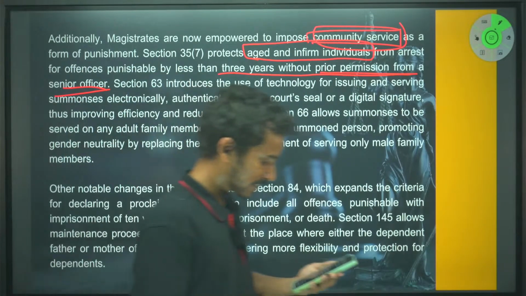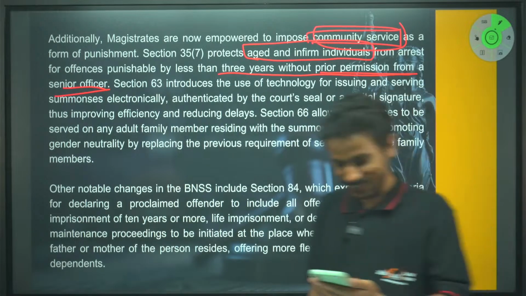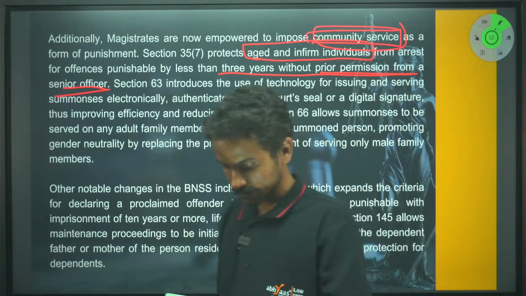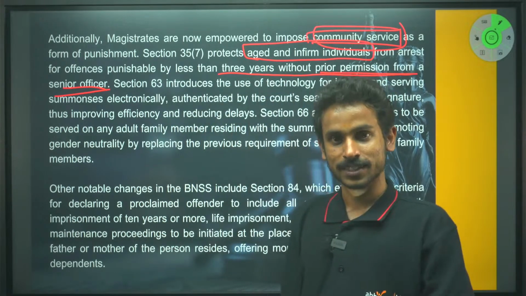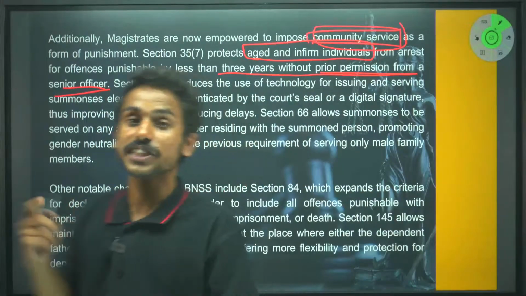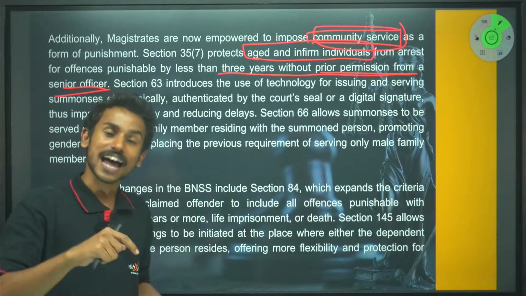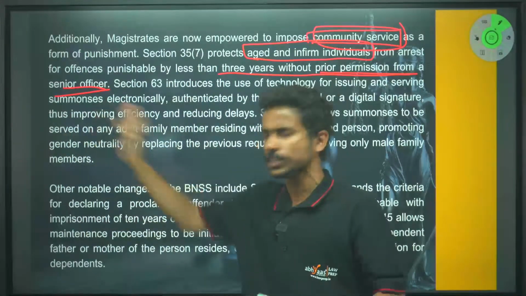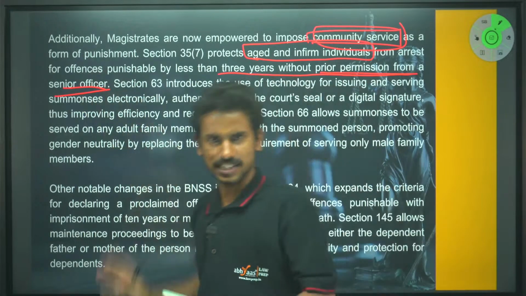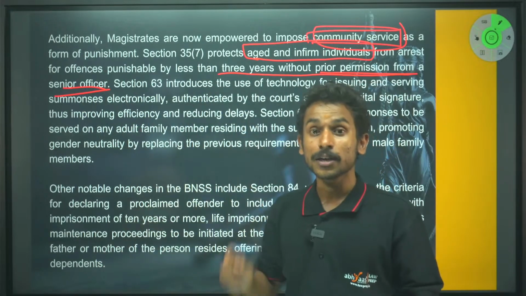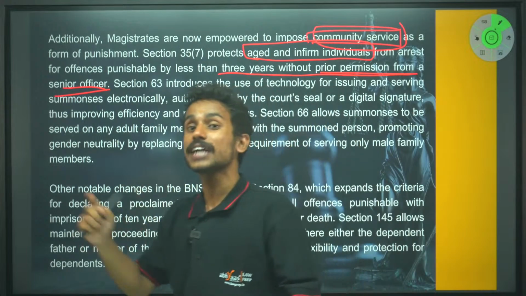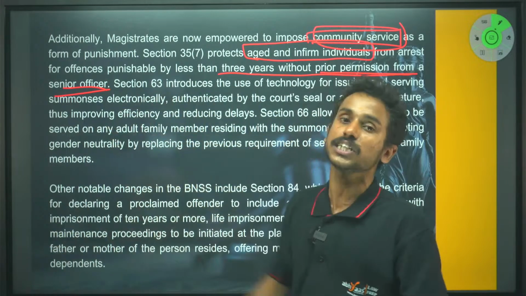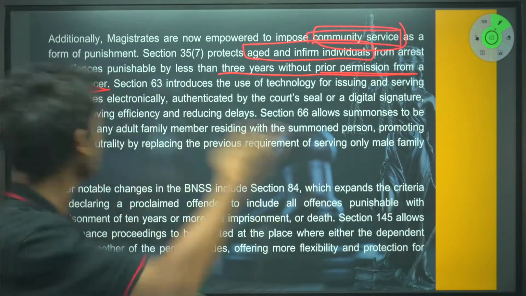Depends is a good answer, but you can't answer that way. Yes, no, can. The answer is he can. You're saying that you have to take permission of a senior officer. When you yourself are the senior officer, that means somewhere you have the authority to do it. When an officer who is not a senior officer, someone who is below, why are you telling him to take permission? Because he doesn't have the authority. So you have to get consent from an appropriate authority. In this case, because he is himself the senior officer, he has the authority to do it. Anyhow, let's move forward.